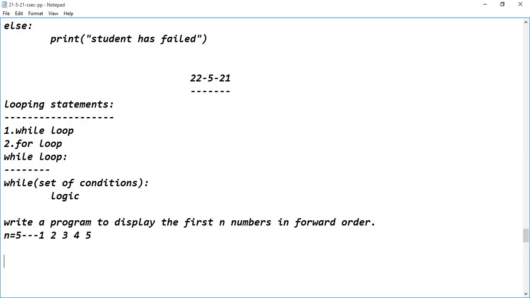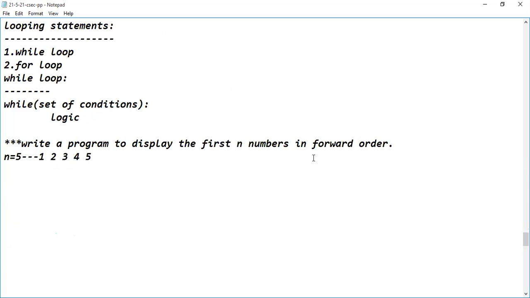To deal with this kind of problem, a specific logic has to be executed multiple number of times. If you analyze the problem statement, we have to read the n value from the end user. To read the n value from the end user, which function should be used? Input function should be used.